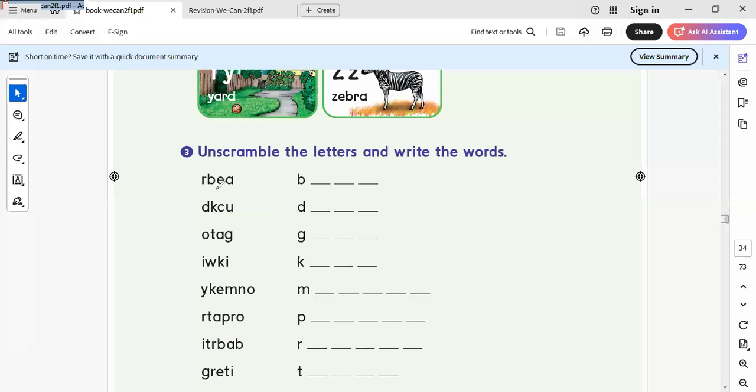Here we say, what can I write here? I can write here pear. This is the word pear. I answered some of them, and the others will be homework after you keep the vocab. Here is dog. Here is goat. Here is kiwi. Here is monkey.